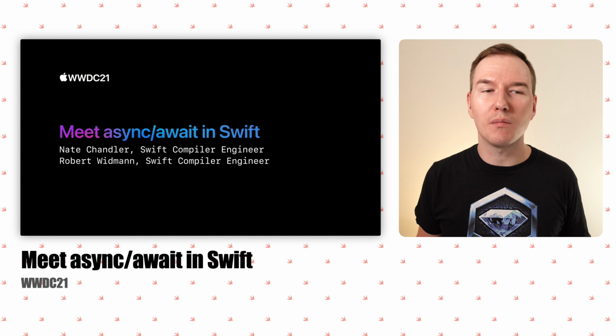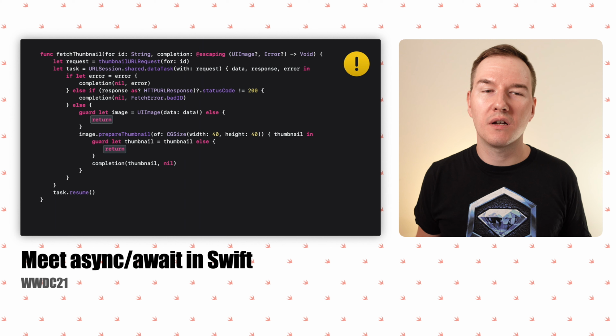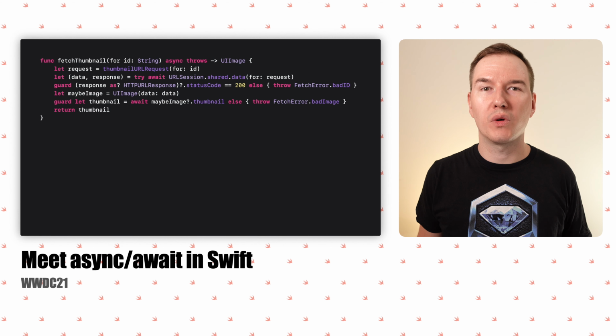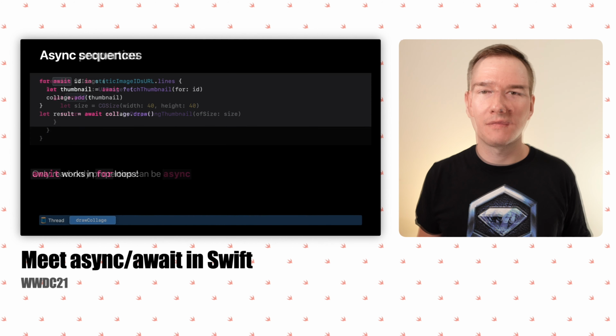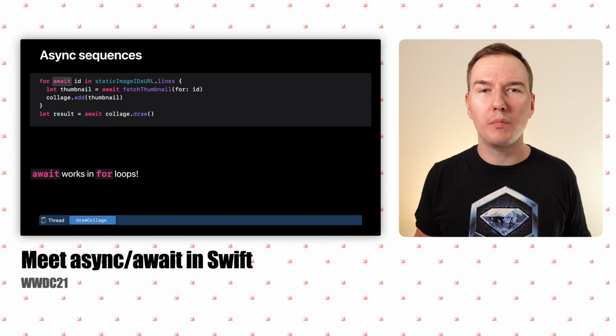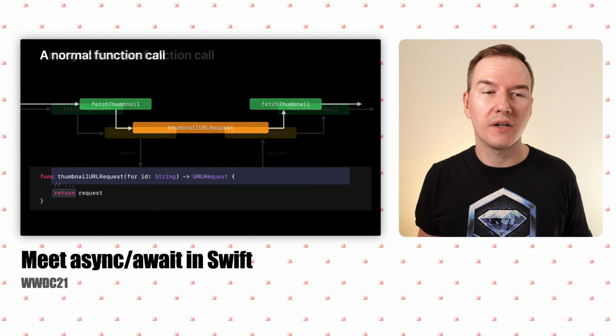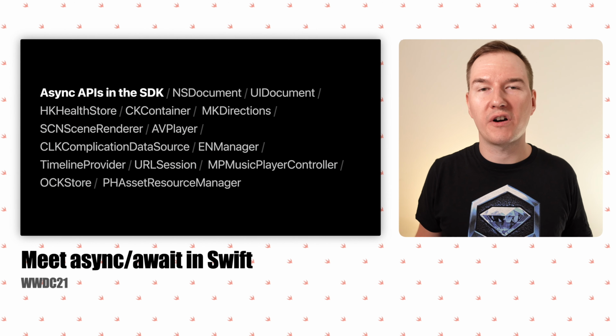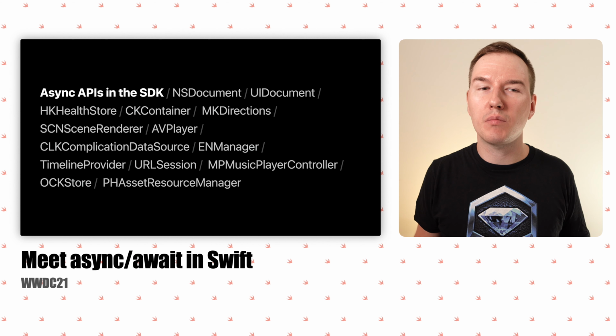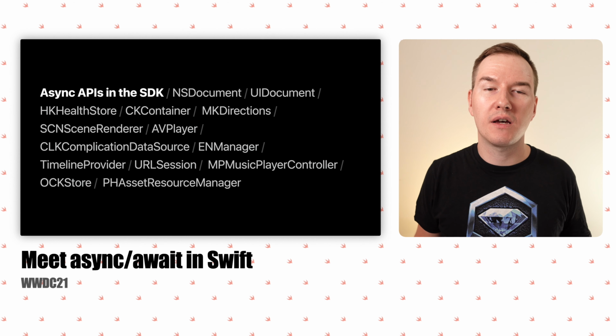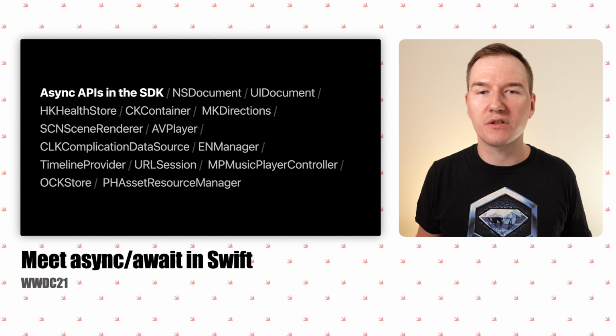It starts with an example function, which later will be transformed to use async await. You will also learn that not just functions can be async, properties can be async too, as well as loops. An async loop is just like a normal loop, except that it gets its elements asynchronously. There's also an example with an explanation of how a normal function is being called and an asynchronous one. There are async alternatives to existing APIs, which basically replace completion handlers with async functions.